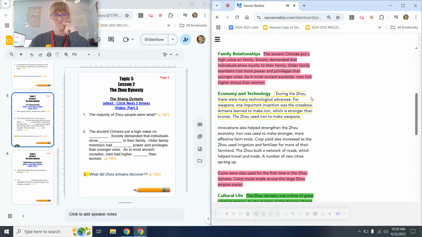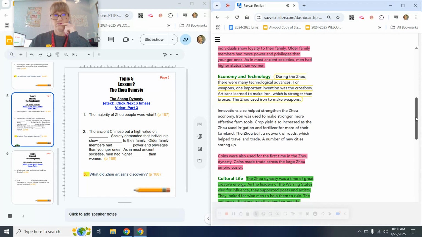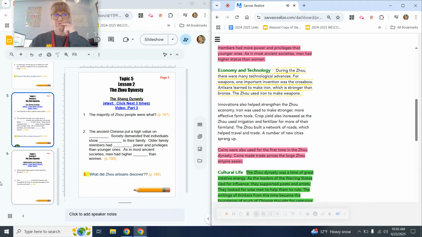Economy and technology. During the Zhou, there were many technological advances. For weapons, one important invention was the crossbow. Artisans learned to make iron, which is stronger than bronze. The Zhou used iron to make weapons.